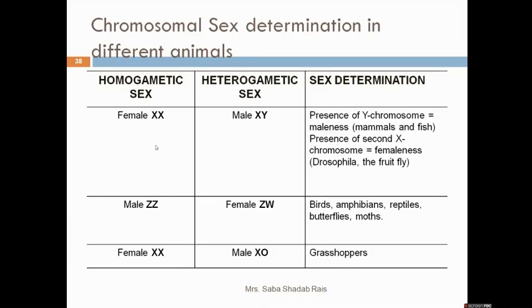Okay. So when we talk about XX-XY, it is mostly found in mammals, but in other animals also it could be found, and humans also have the same type of sex mechanism. In the case of the ZZ-ZW mechanism, it is most abundantly found in birds, amphibians, reptiles, butterflies, and moths. Now, when we talk about the XX-X0 mechanism, it is found in the majority of insects, and it was first discovered in the grasshopper. And haplodiploidy we found in the honeybee. So this is about sex determination by chromosomal